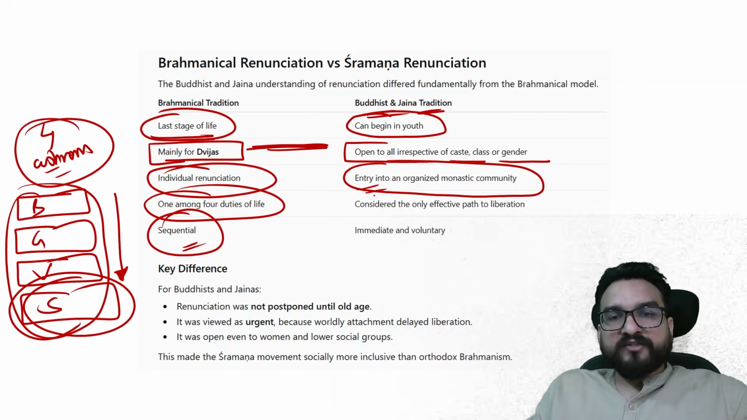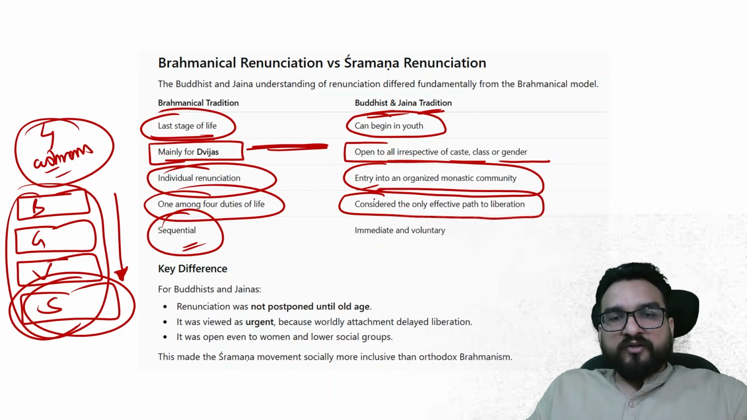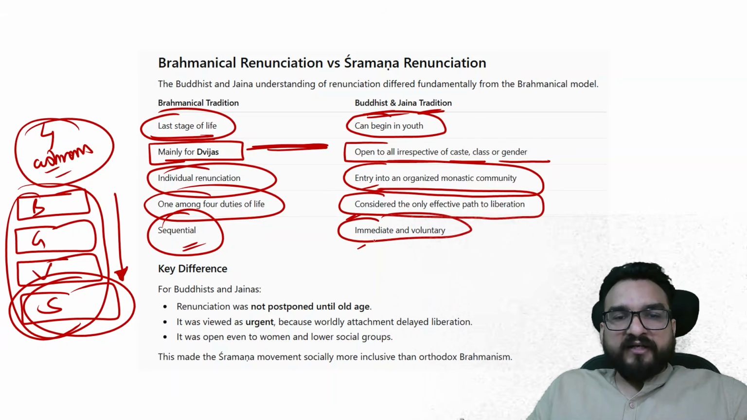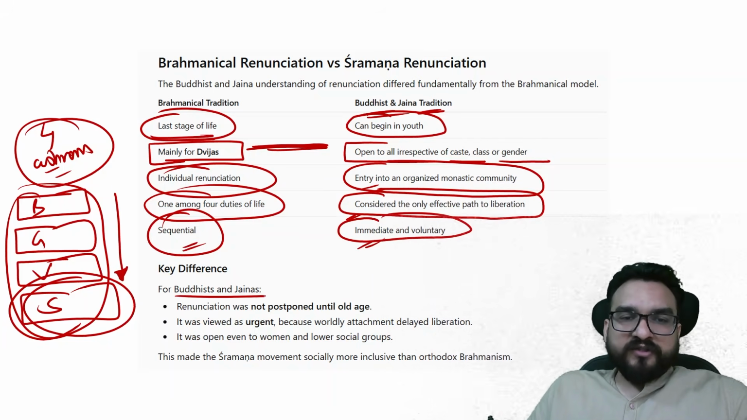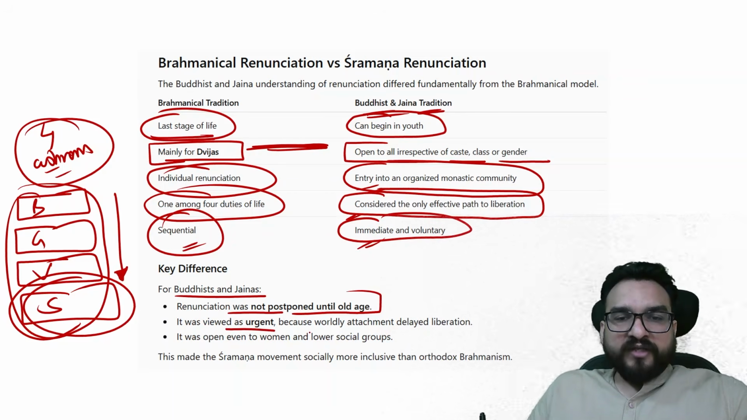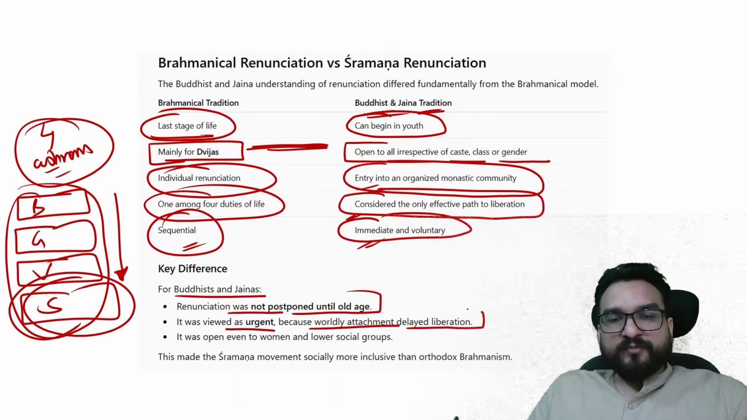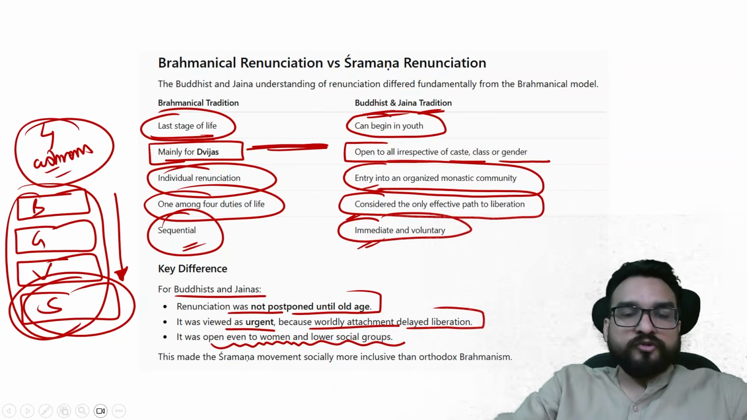Entry into organized monastic community was considered the only effective path to liberation, and immediate and voluntary. Right? So for Buddhists and Jainas, renunciation was not postponed until old age. It was viewed as urgent because worldly attachment delayed liberation. It was even open to women and lower social groups as well.